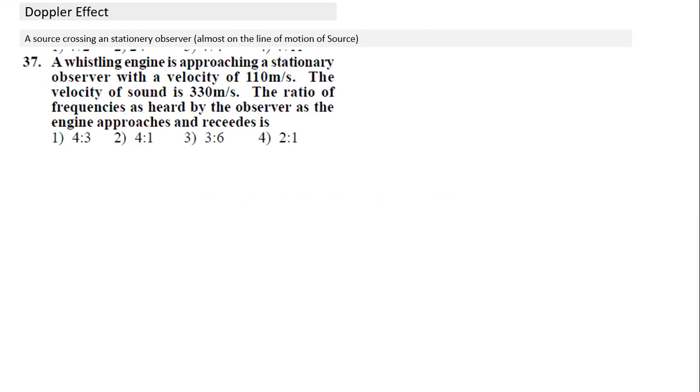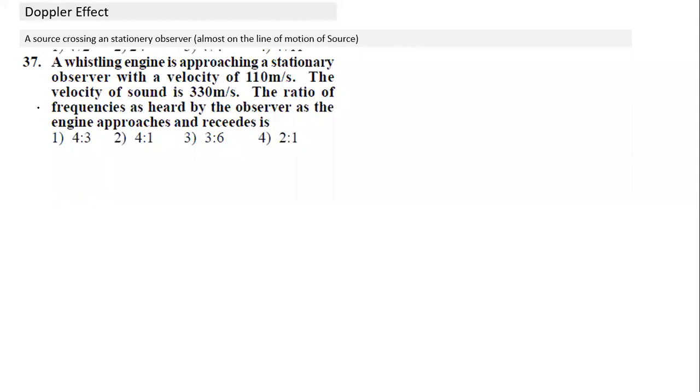So what we had done about Doppler: if a source emits sound of a particular frequency, and either the source or the observer or both of them move, the observed frequency is different from the emitted frequency, and we come up with a simple formula. There's one formula. I hope I'm not writing the formula again. I assume all of you will understand and remember that formula. Let's look at some more applications of that formula.